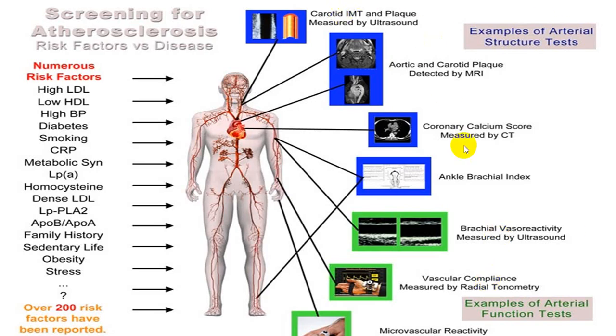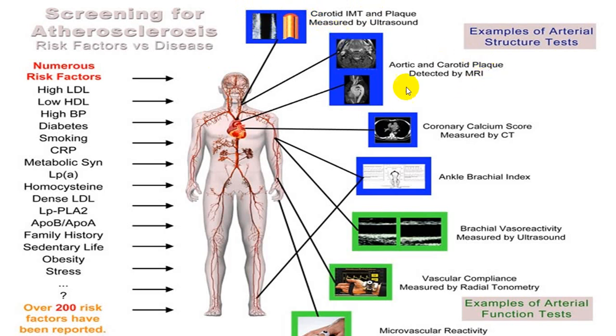These are all the different studies which will be helpful to detect atherosclerosis at a very early onset, or what we call an early stage, that is carotid intima media thickness. Carotid intima media thickness, in short form we call it CIMT, which is done by intravascular ultrasound.